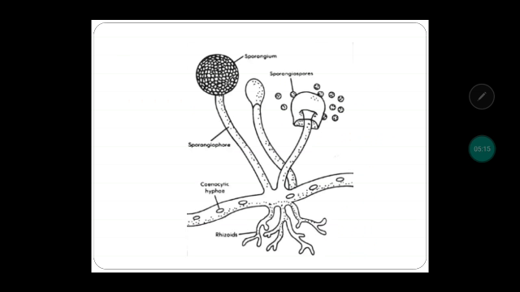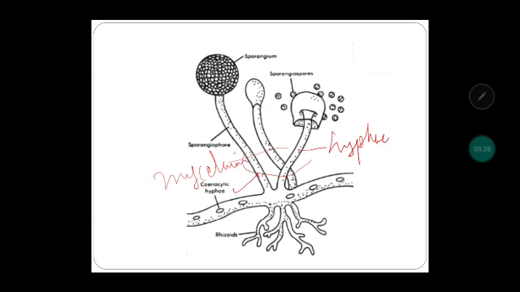In this slide, the structure will be more clear. See these long thread-like structures, these are called hyphae, and the collection of hyphae is referred to as mycelium. Here a multinucleated hypha is clearly shown, and that is known as cenocytic hyphae.